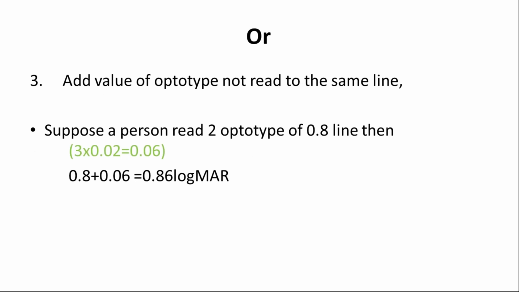And the next is to add the value of the optotypes not read to the same line. Suppose the patient is reading the 0.8 line and is not able to read 2 optotypes. So add the optotypes which he has not read. That is, 3 optotypes are remaining. So you can add 0.8 plus 0.06. You get 0.06 from 3, the number of optotypes not read by the patient, times 0.02. That is their value, 0.06. So you can get the logMAR.